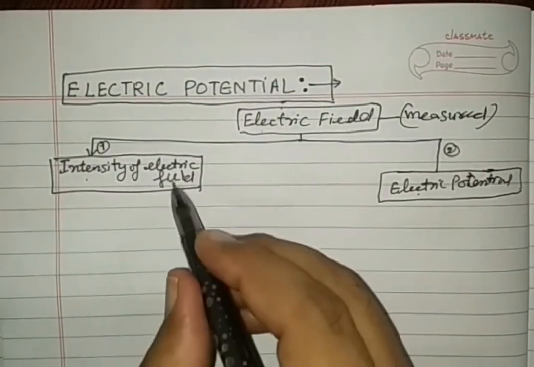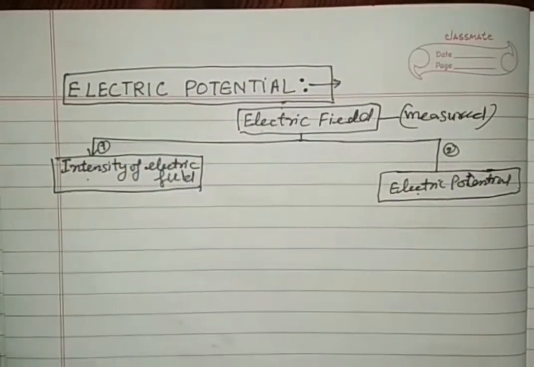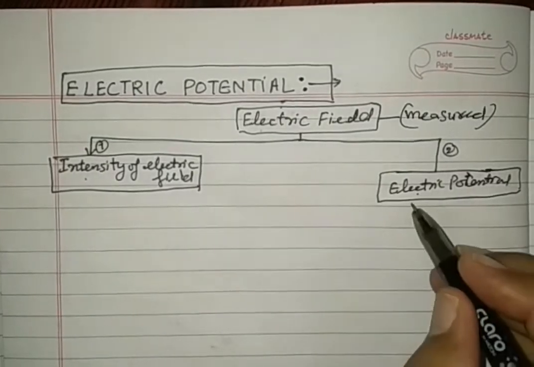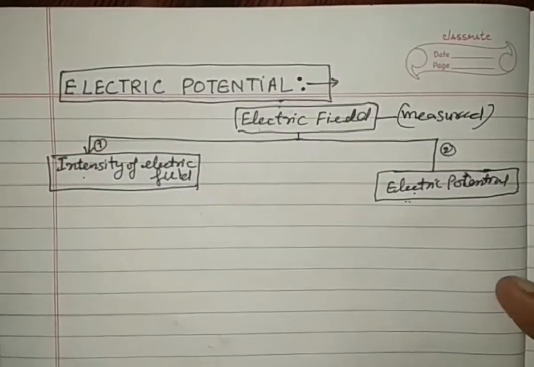Intensity of electric field we have seen in the previous lectures. Today we will see what is the electric potential.